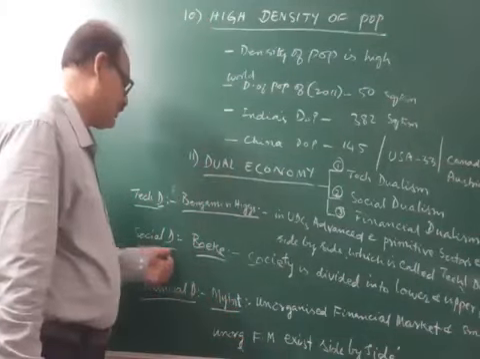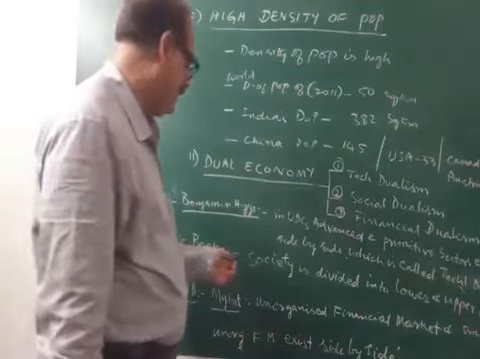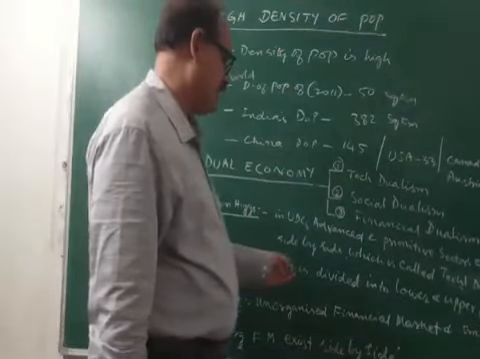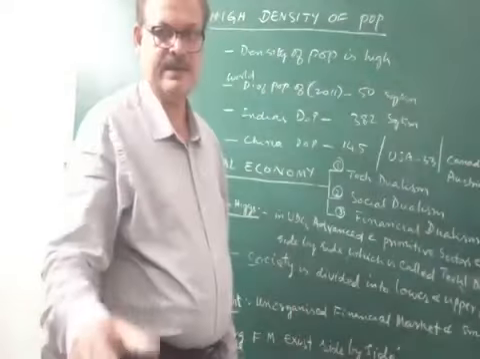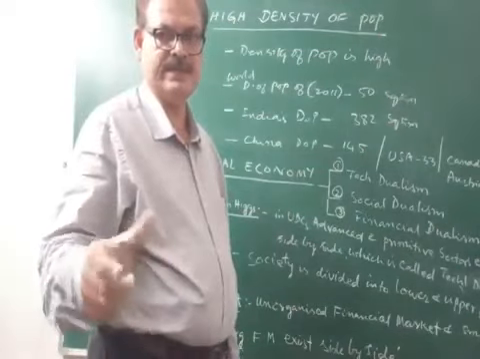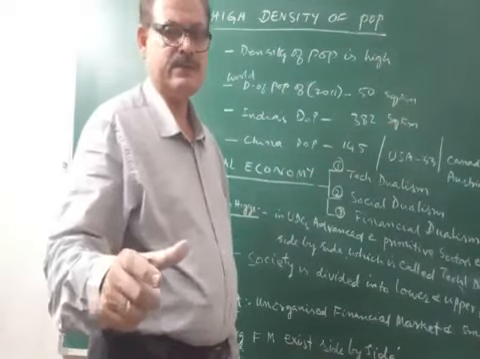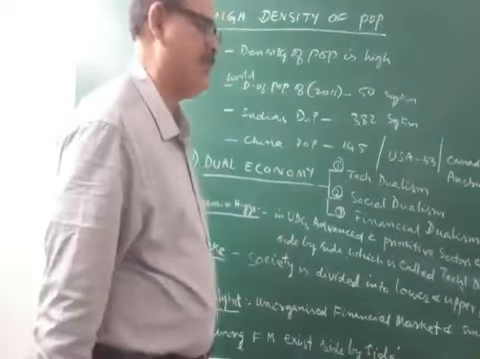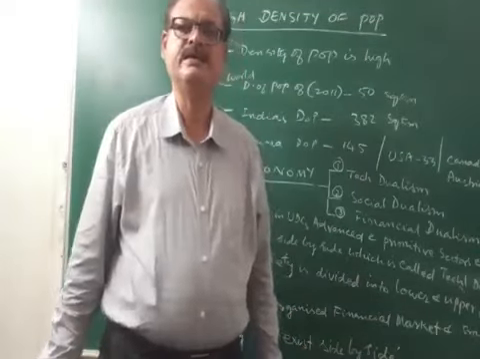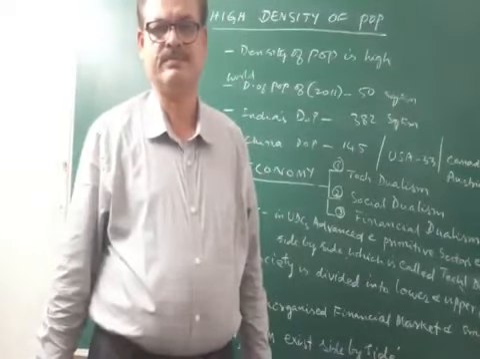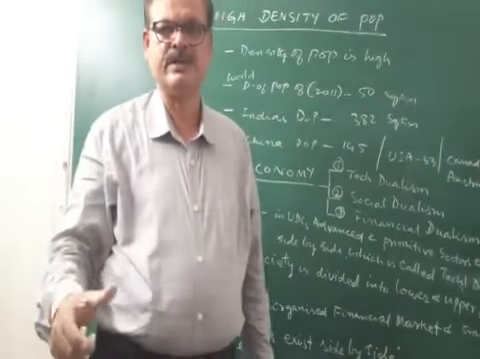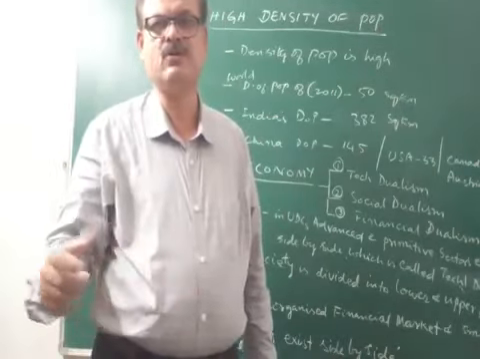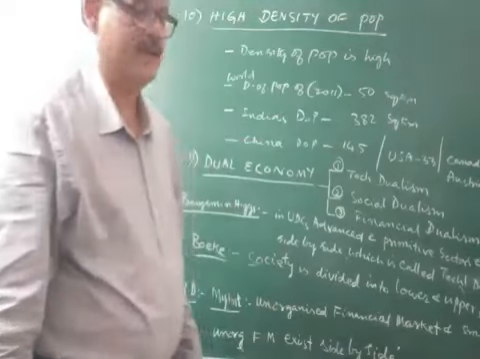The second one is social dualism. We said that society is divided into lower and upper parts. In social dualism, the society is divided into upper and lower parts. Upper class, lower class in the society. Such a type of society divided into 2 parts is known as social dualism.